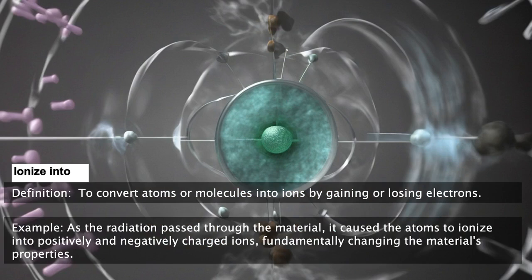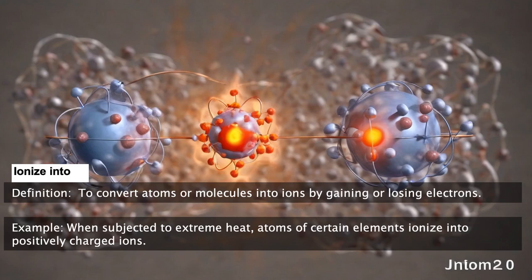As the radiation passed through the material, it caused the atoms to ionize into positively and negatively charged ions, fundamentally changing the material's properties. When subjected to extreme heat, atoms of certain elements ionize into positively charged ions.